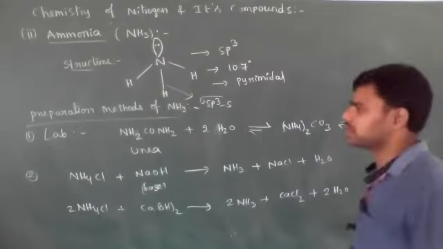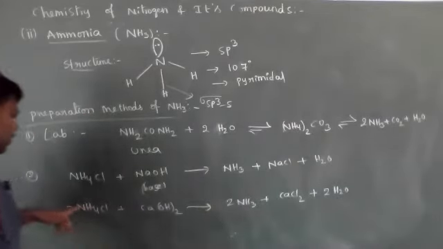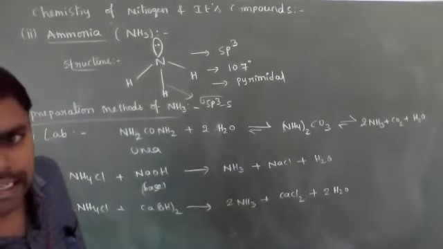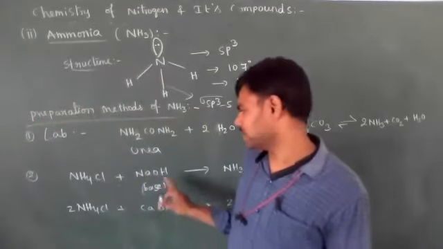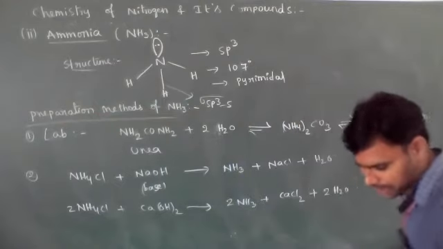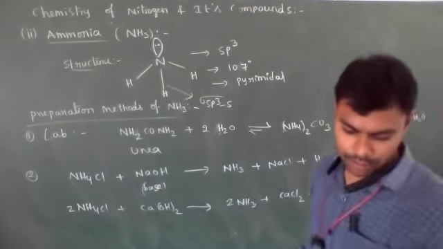So this is another method for the preparation of ammonia gas. The first is from urea, and the second is from ammonium chloride. Ammonium chloride treated with an alkaline base, either sodium hydroxide or calcium hydroxide, gives ammonia gas.